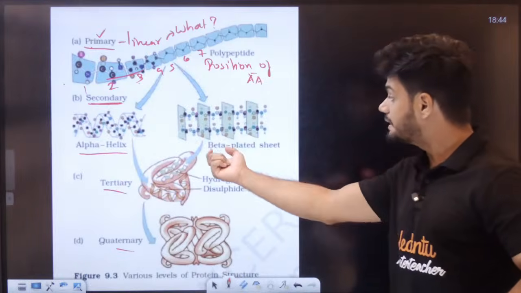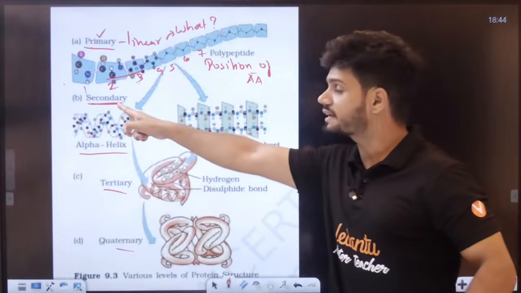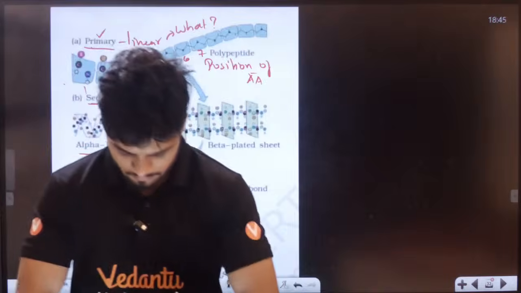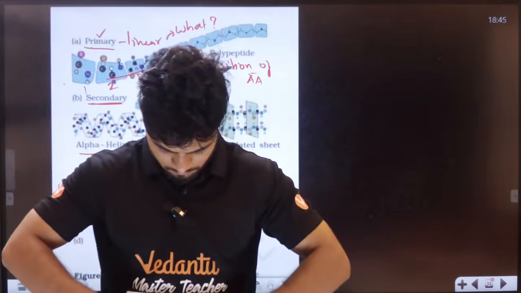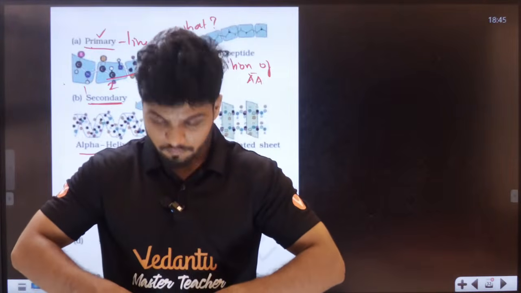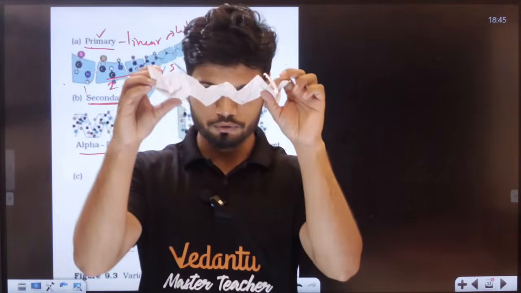Now what is beta plated, students? Beta plated and alpha helix both are part of secondary. Now in beta plated what happens, students? Let's see this. Students, can all of you see this? Is it visible to all of you?